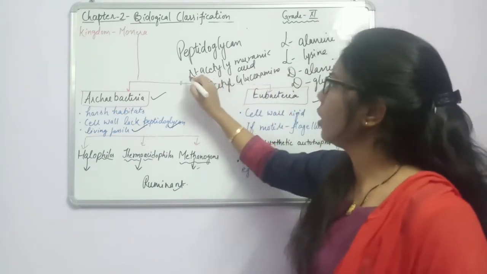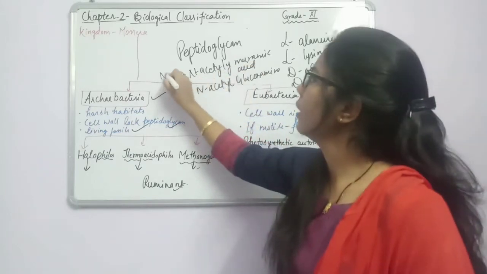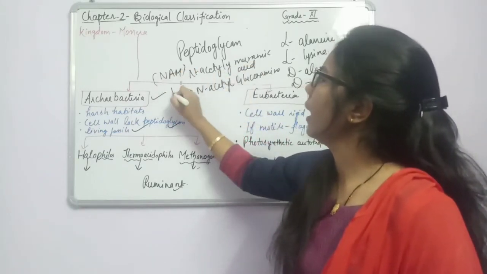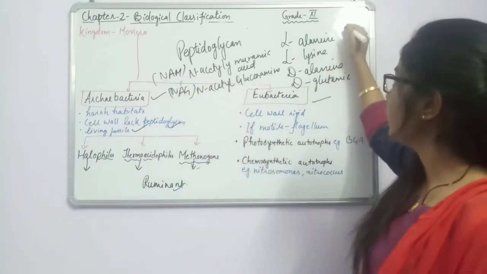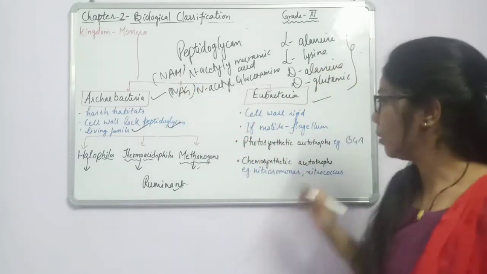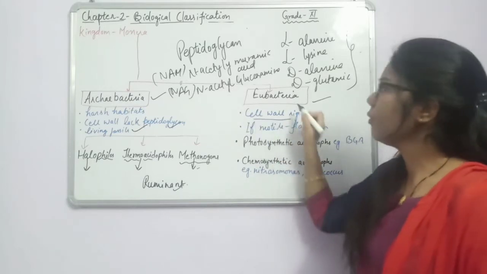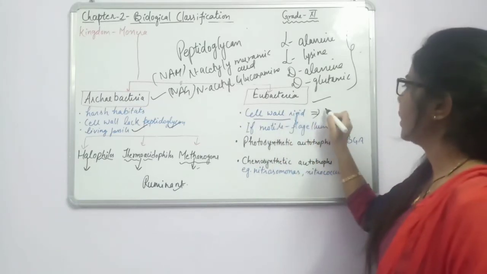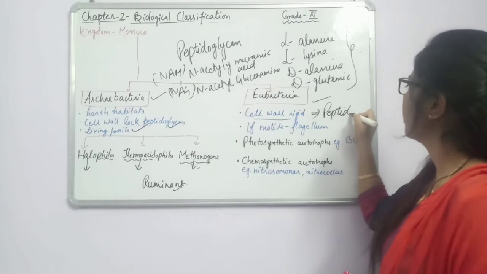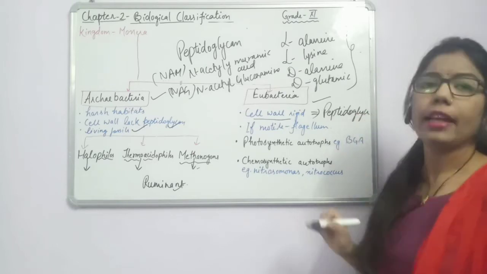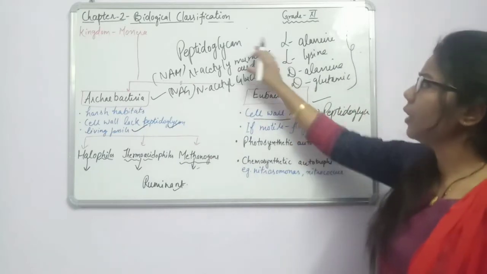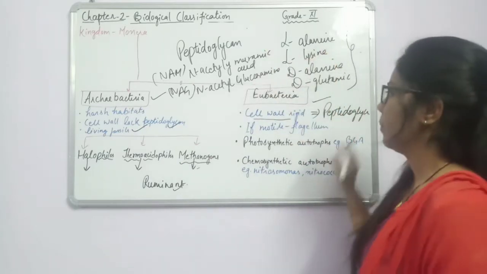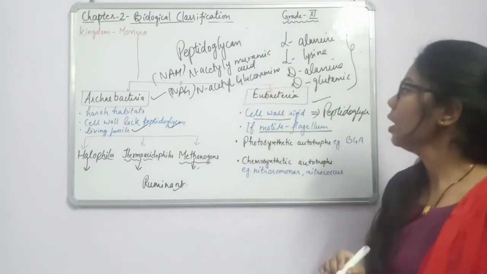So in short, we can say NAM and NAG. This NAM and NAG, along with these 4 amino acids, is the composition of the cell wall of eubacteria, or we can say peptidoglycan. Fine. And it is absent in the case of archaebacteria. Some of the components are present there.